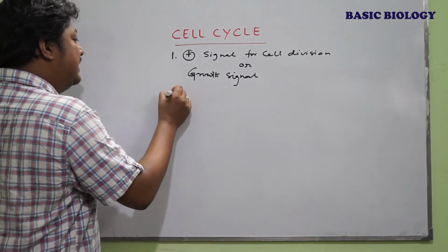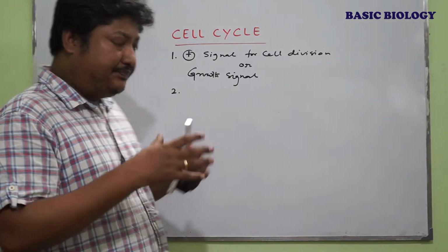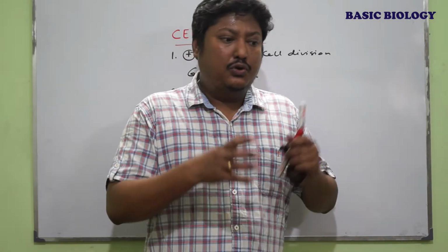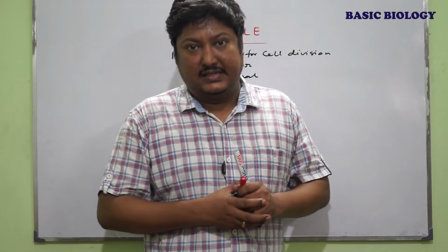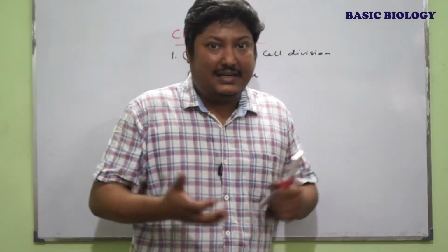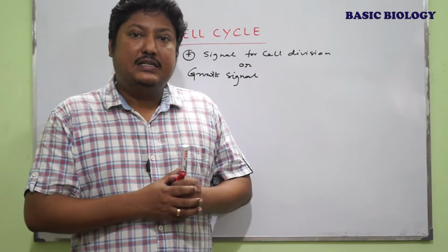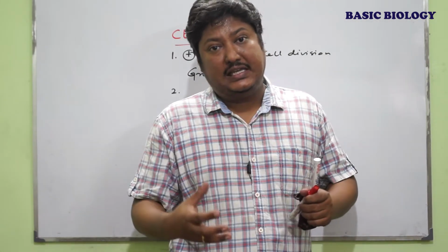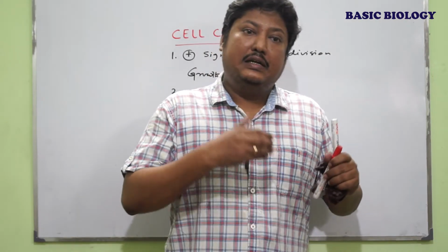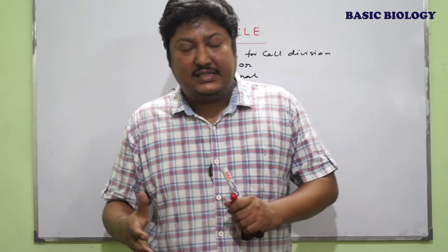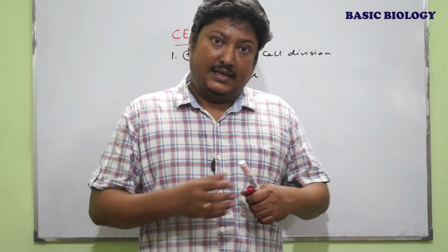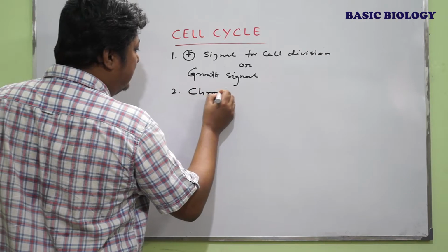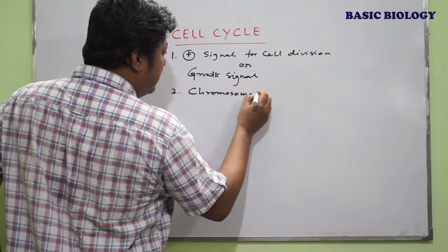And the second important thing is, when the cell is preparing for mitosis, the cellular volume has to be increased. That means the chromosomal content, the nuclear material, the cytoplasmic content, the cell organelles, and the proteins which are essential prior to cell division have to be increased during the cell cycle. Another important thing is the chromosomal replication.